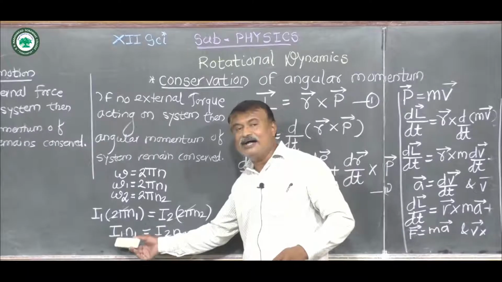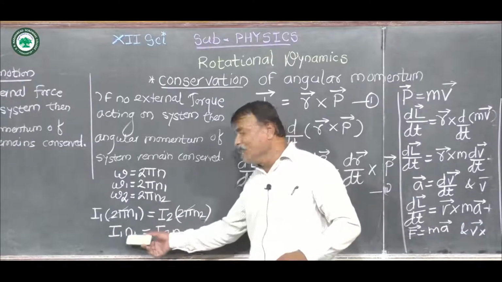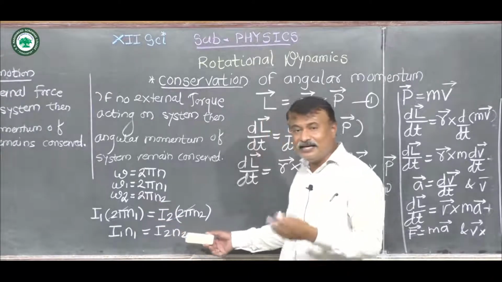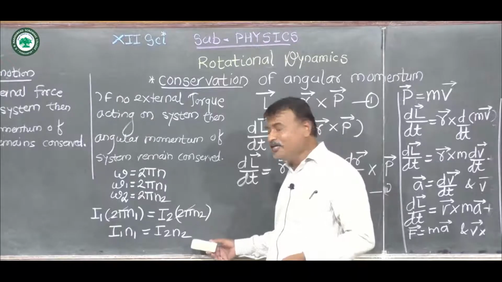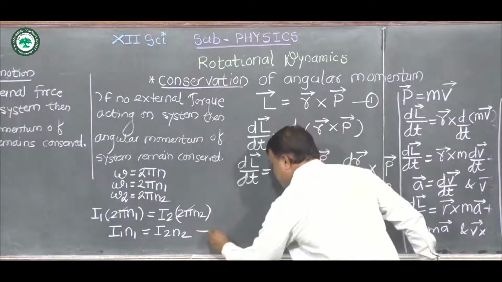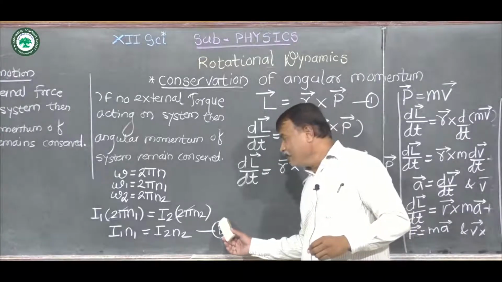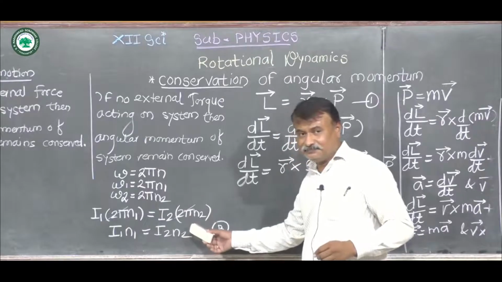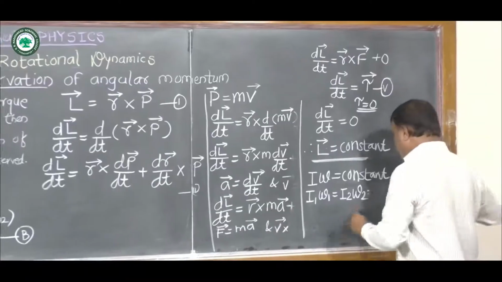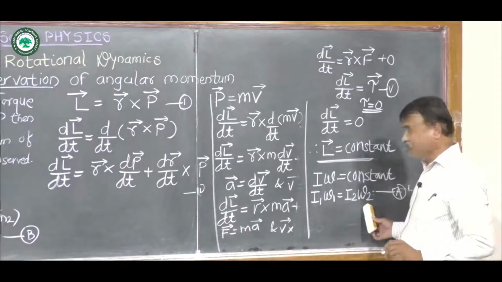Here I1 is the initial moment of inertia, n1 is the corresponding frequency, I2 is the final moment of inertia, and n2 is its final frequency. This equation B is in terms of frequency, and equation A is in terms of angular velocity.